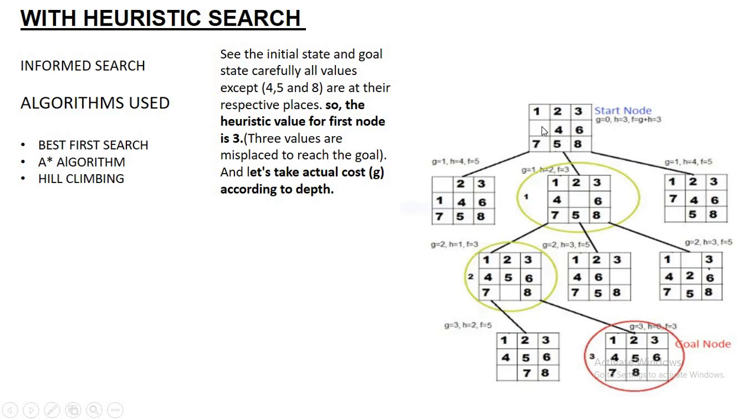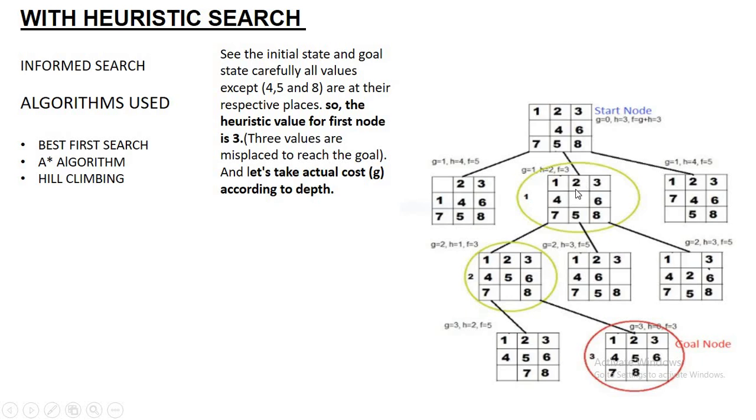Then we have to move this empty space up, down and right. After moving, we have to calculate the heuristic value for each. Here the heuristic value is 5. Here the heuristic value is 5. And here the heuristic value is 3. So we will consider this.